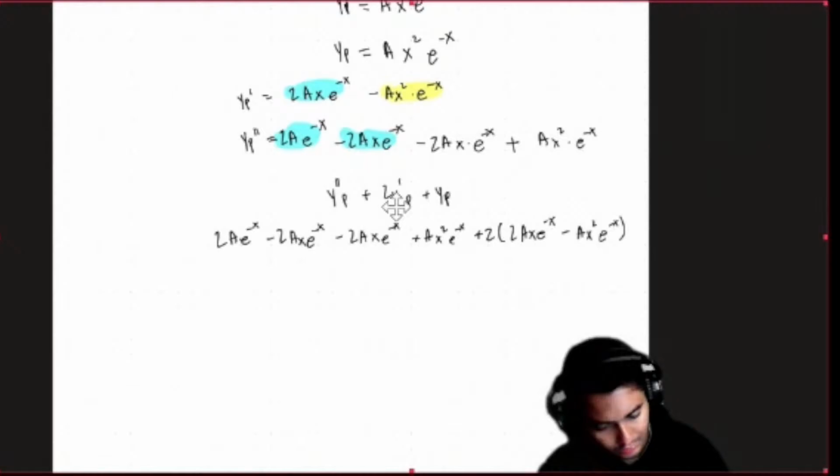So effectively, I can factor out an a, and let's see, this is ax squared and ax squared, 2ax squared, boom, perfect. So I can cancel these guys out, right? Cancel out ax squared, and 2ax squared e to the minus x.